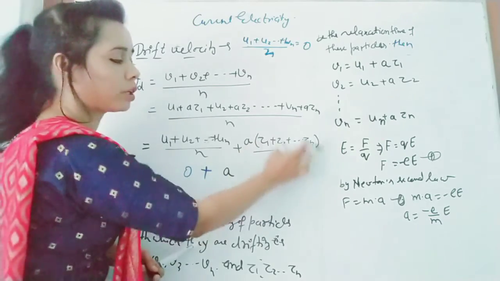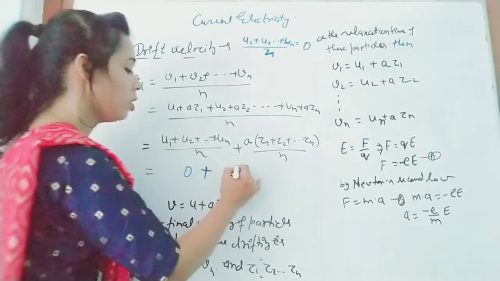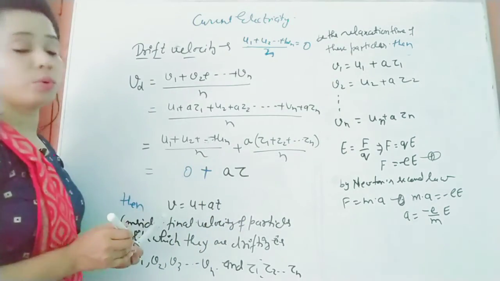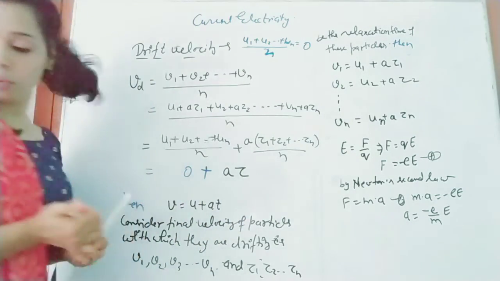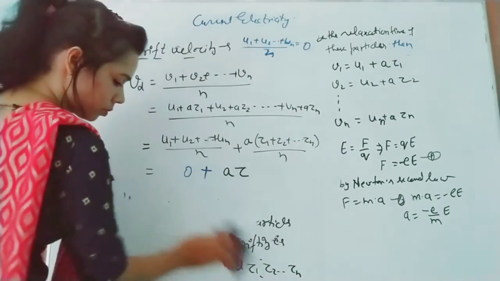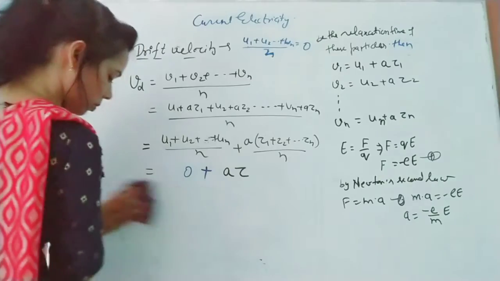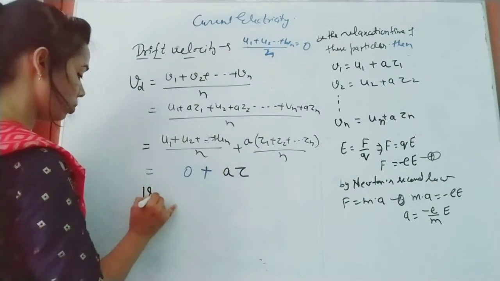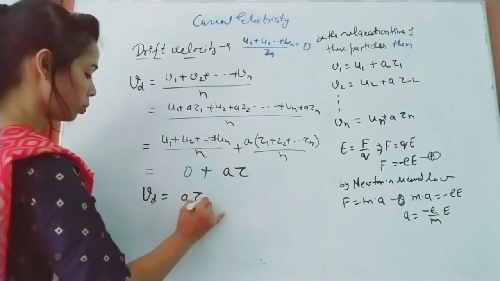Obviously it is the average of all relaxation times, which we call tau. So you can write A tau. So Vd equals A tau, you got.